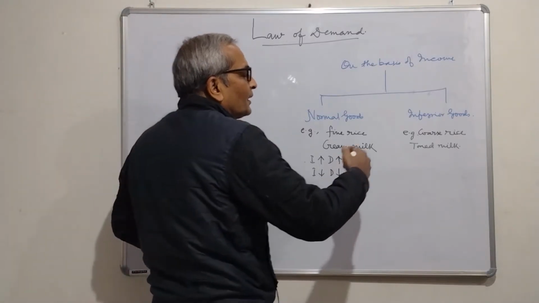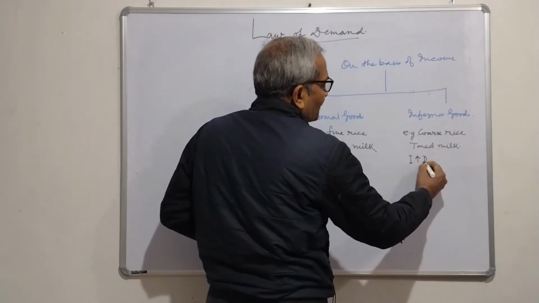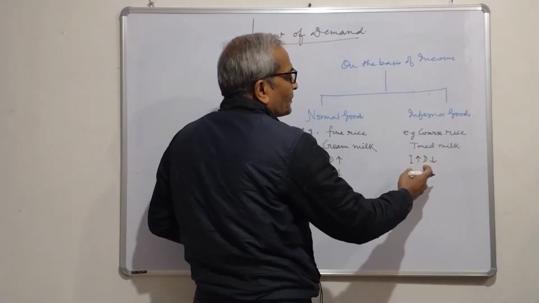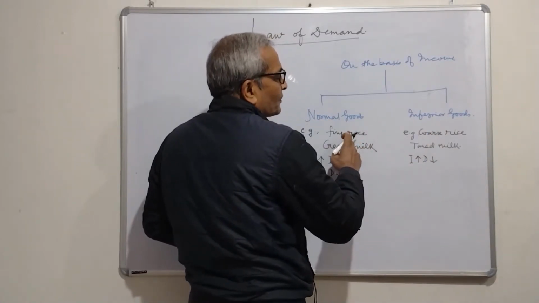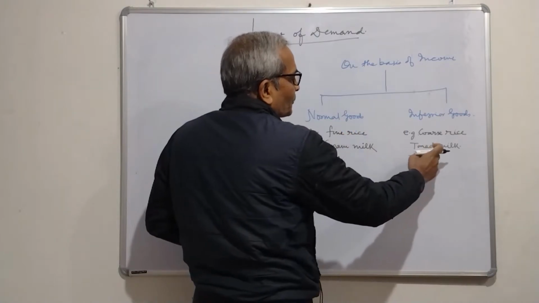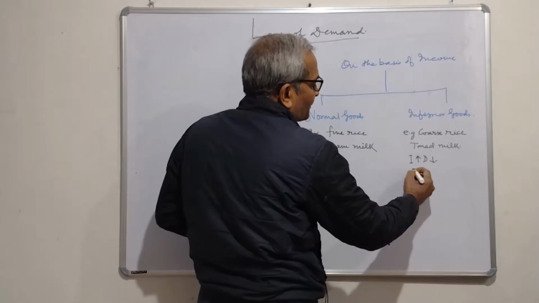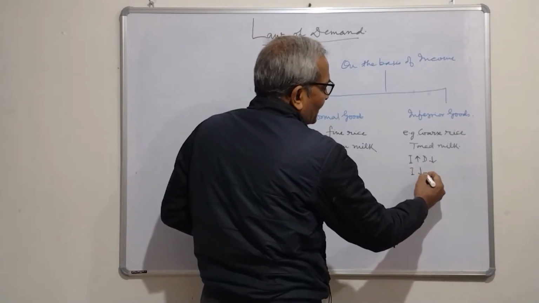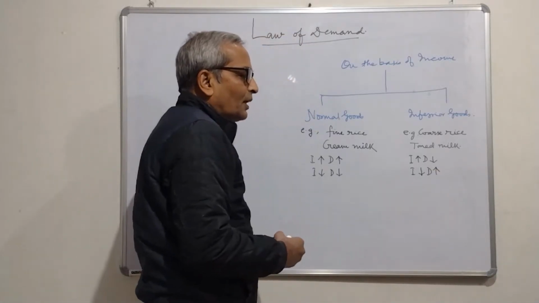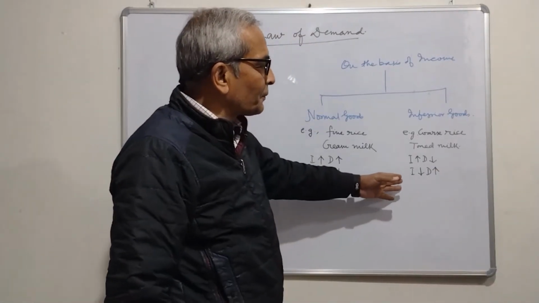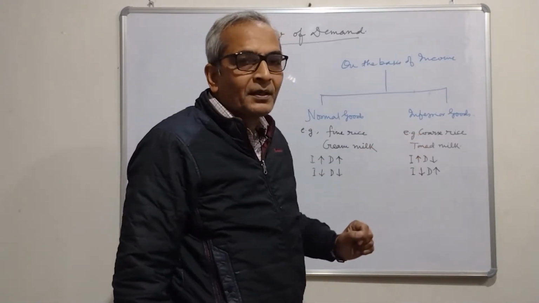And in the case of inferior goods, if the income rises, the demand falls. If the income rises, consumer moves from coarse rice to fine rice, from toned milk to cream milk, right? And if there is decrease in income, the demand for inferior goods rises. If the income decreases, people look for lower quality of rice, toned milk.